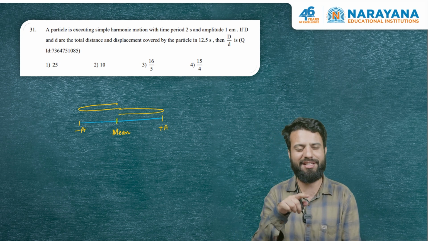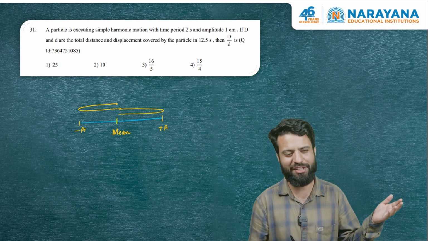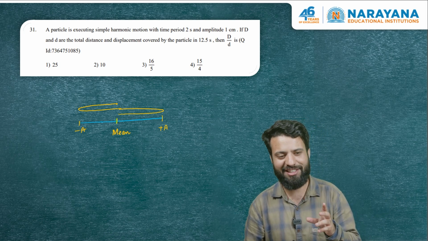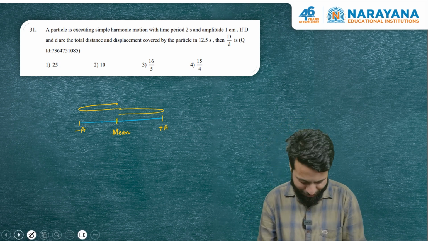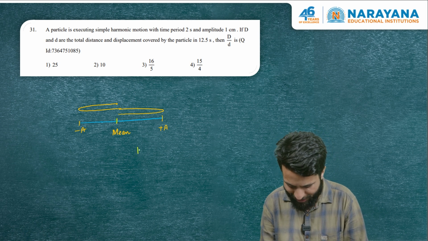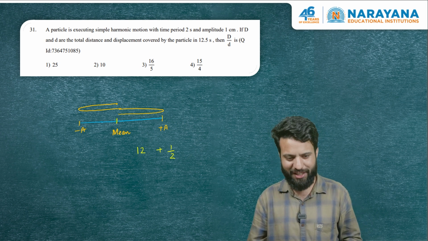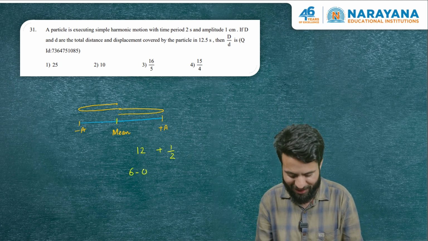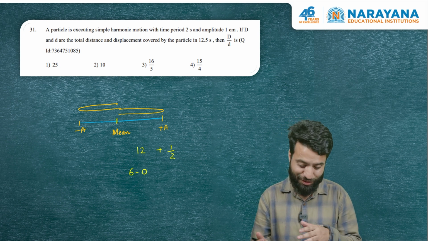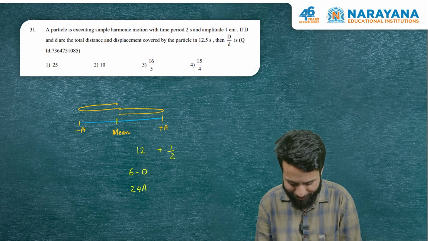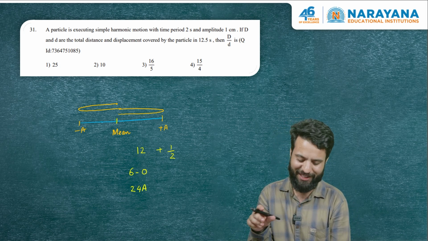In one oscillation, as you can see very clearly from the diagram, the distance covered is 4a: mean to extreme, extreme to mean, mean to left extreme, and left extreme to the mean. And in 12.5 seconds, we can break this number into 12 seconds plus half a second. In 12 seconds, because the time period is 2 seconds, we can have 6 complete oscillations. In one oscillation the distance covered is 4a, so in 6 oscillations it will cover a total distance of 24a.